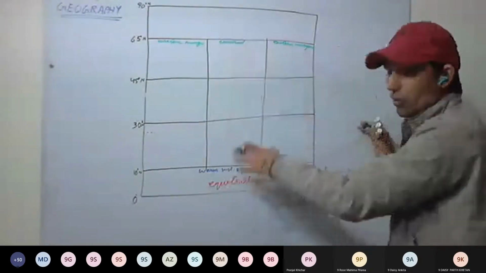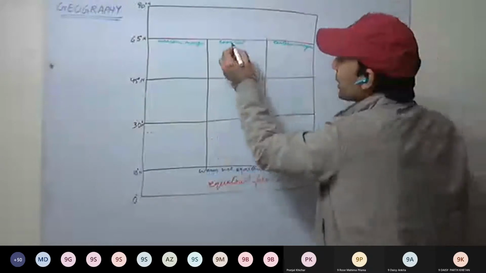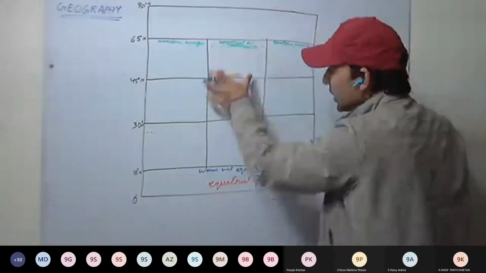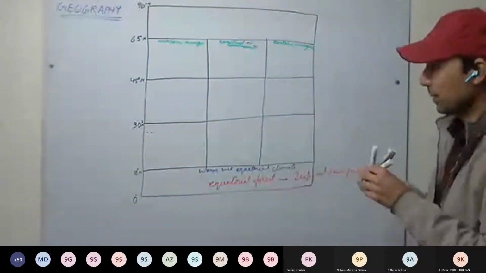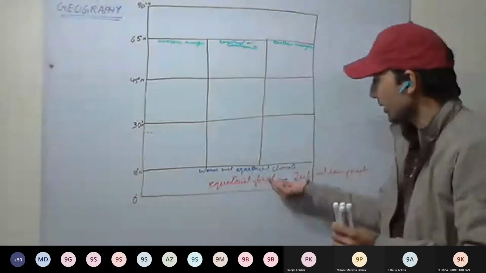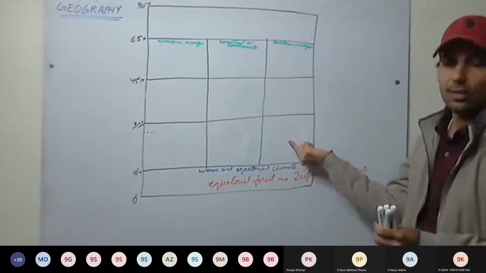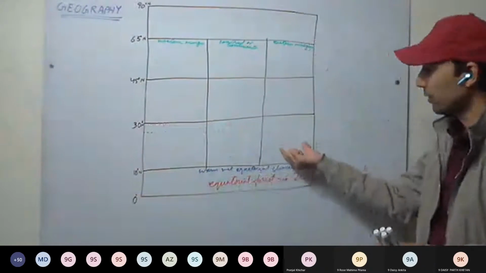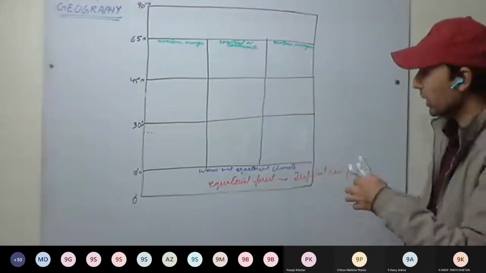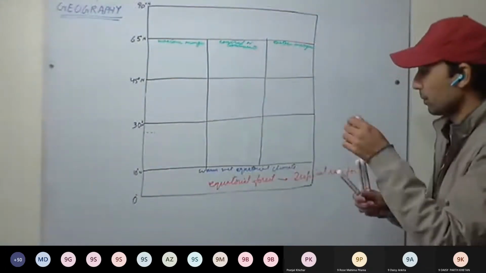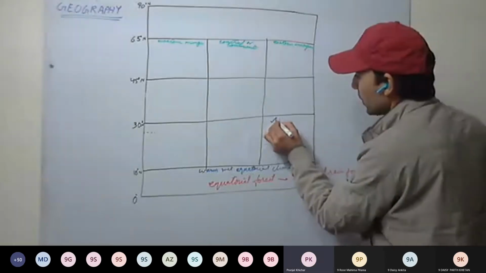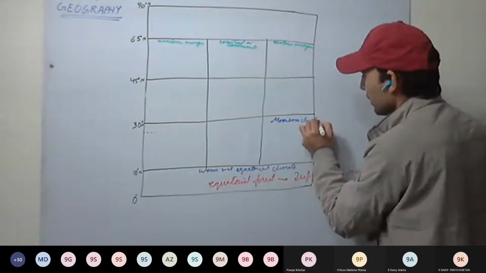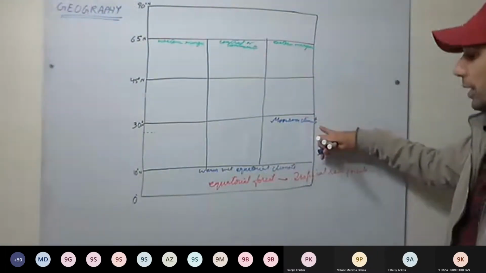So here mainly, what kind of climate? Continental type of climate. This is our central or continental part of the continents. Okay. Now on the eastern margin, we have the monsoon forest between 10 degrees and 30 degrees. Mainly we have the monsoon forest here. So what kind of climate? Here we have the monsoon climate.